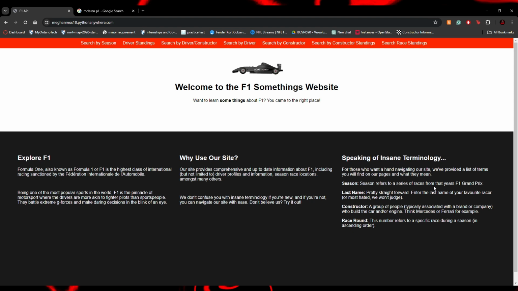So whenever I say constructor, think of team, and race round is the specific race. So every year, every season, there'll be like a number of races. I think this year there's 24. So race round one would be the first race, and race round 24 would be the 24th race. Then up here we have this taskbar with the different features you can access.